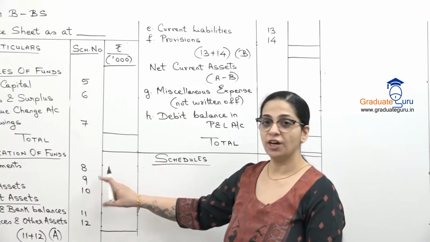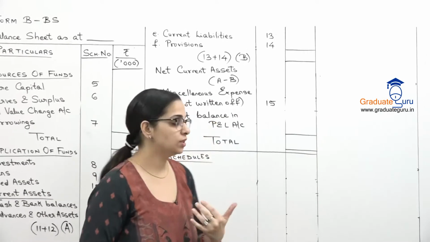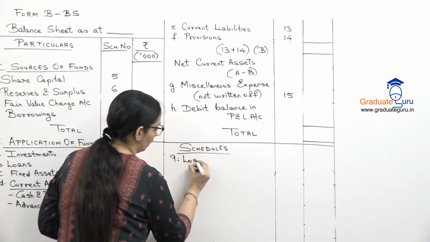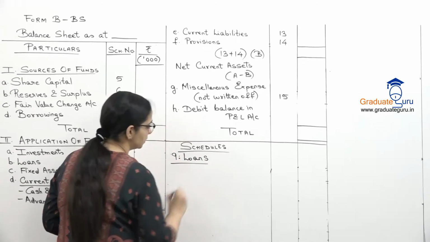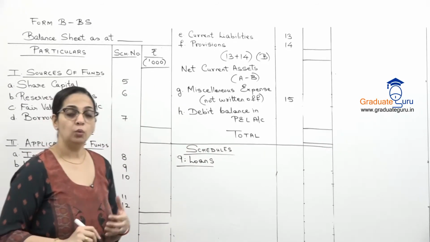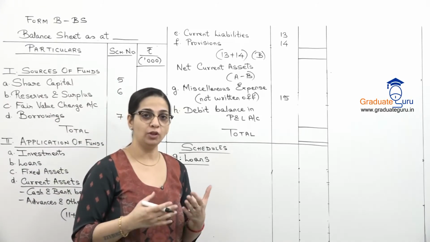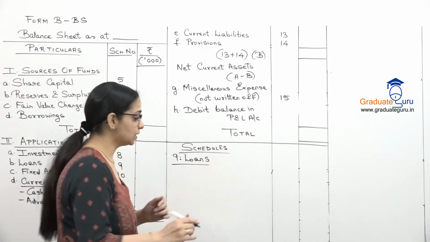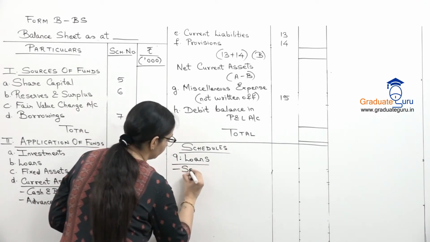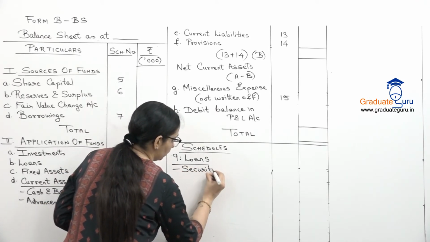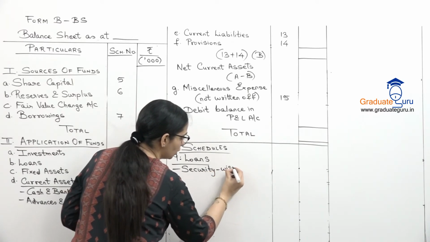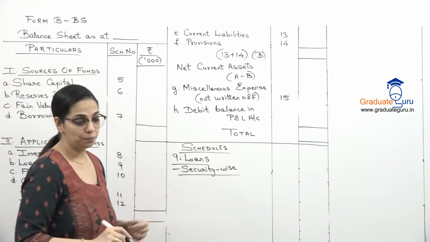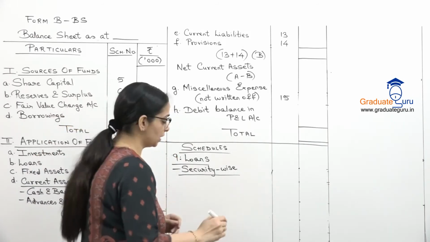Now let's go to our schedule 9, which is loans. Loans which are given by the insurance company. That is why it is on the asset side. Now here we have to show the breakup of the loans in different headings. So the first heading is security wise. That is, what is the guarantee or security that we have for that particular loan. So there first we have secured.